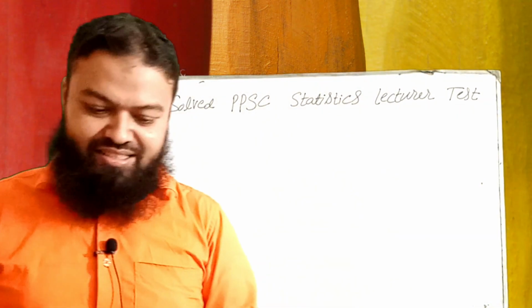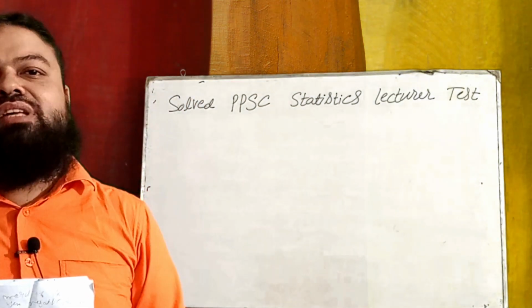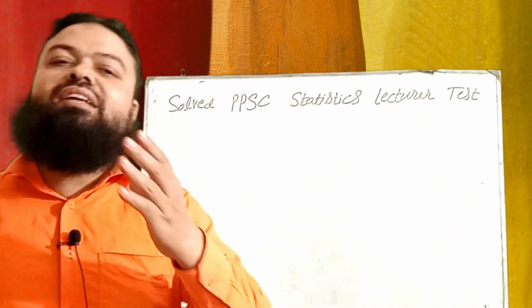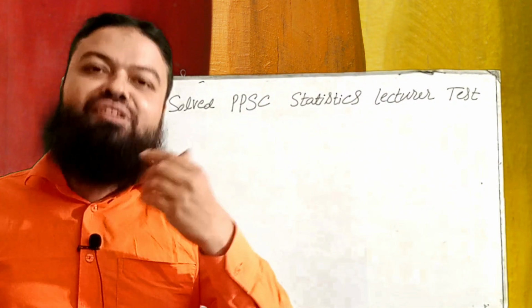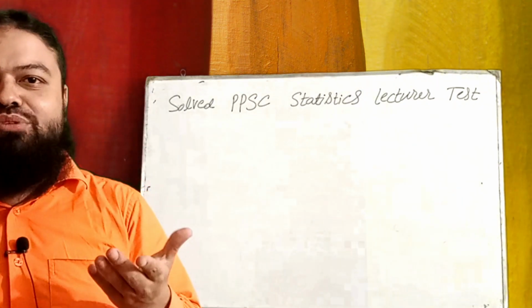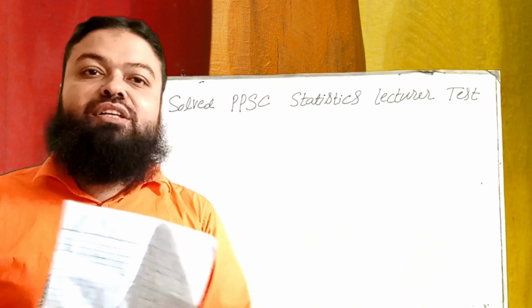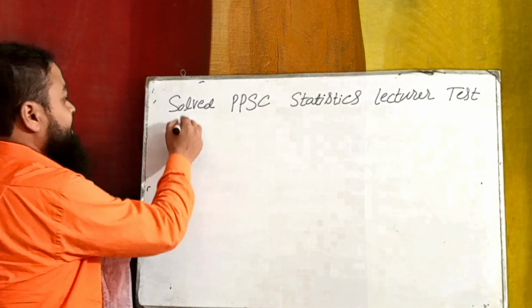Let's start. Number one is coefficient of skewness. As we all know, when there is no symmetry, the distribution is skewed, whether it is positively skewed or negatively skewed. And coefficient of skewness always measures the shape of the distribution. That was number one.